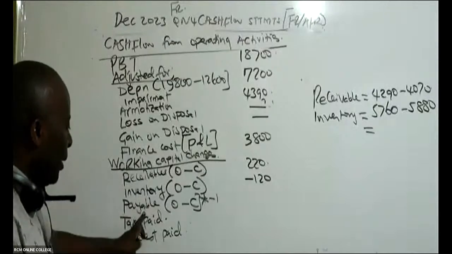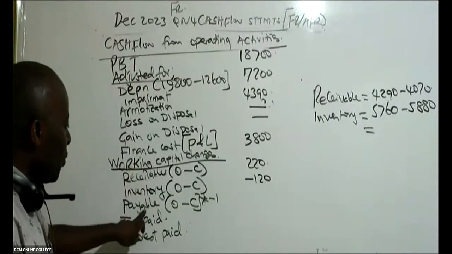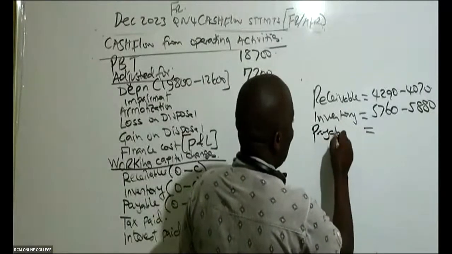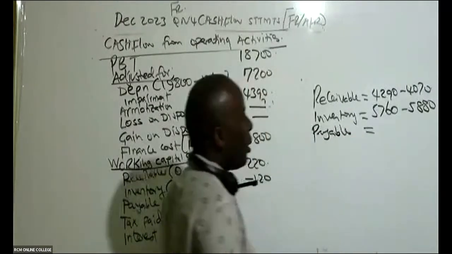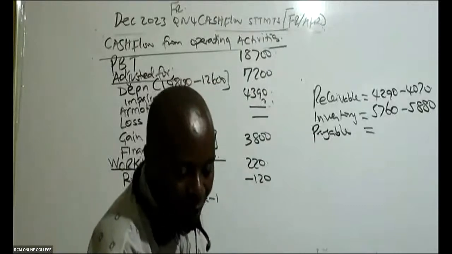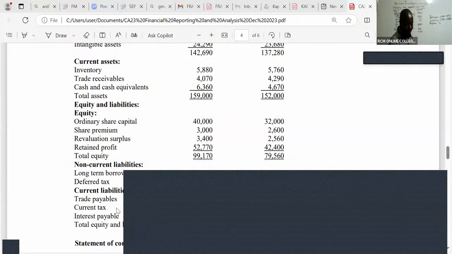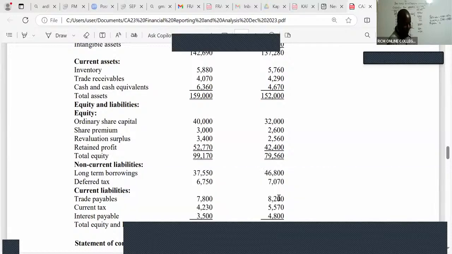Then you go to payables. Remember, working capital changes, there are three. We go to payables, you do the same. Payables, opening minus closing. So payables, what do we have here? I can see my payables here under liabilities. So I can see 8200 minus 7800.